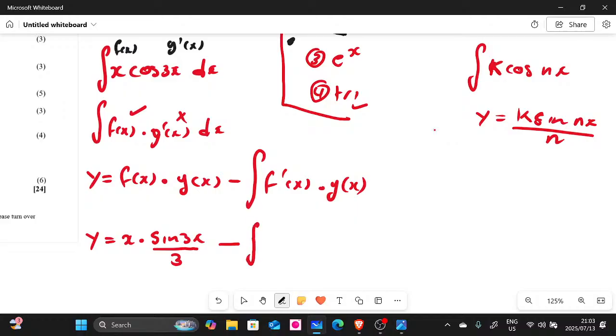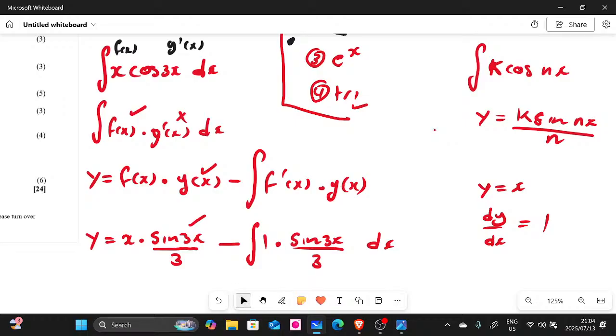Now, look at this equation here. We must derive f of x. But what is our f of x? Remember, our f of x is x there. So what is the derivative of x, guys? If you are given x and you have to derive it, what is the derivative of x? It's 1. So this is going to be 1 multiplied by your g of x, the one that you just integrated, which is that one there. So you're going to multiply by sine 3x divided by 3, right? And let's not forget the dx here, right?